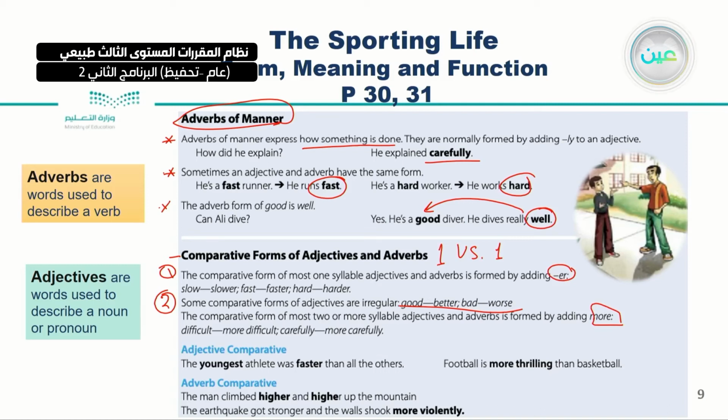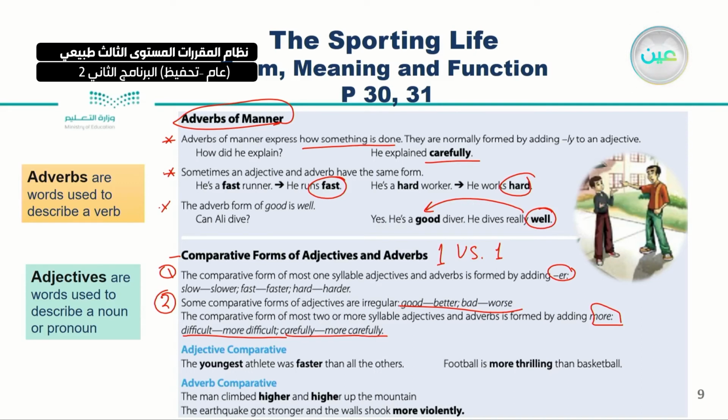For example, difficult, more difficult. Carefully, more carefully. So if I have one syllable, I should add -er. But if I have two syllables or more, I should use more.